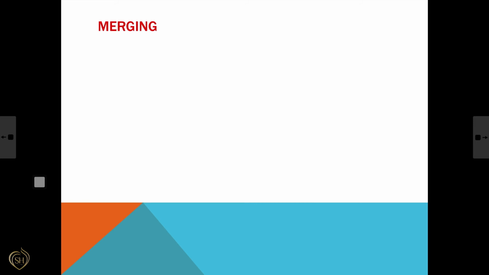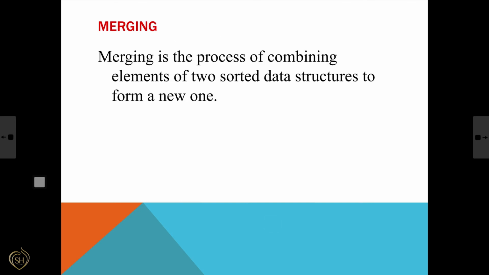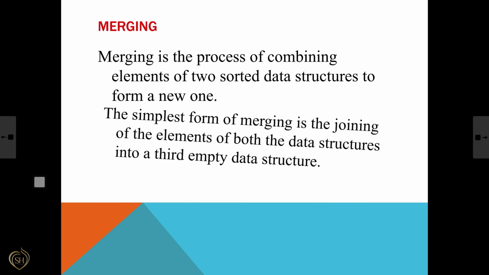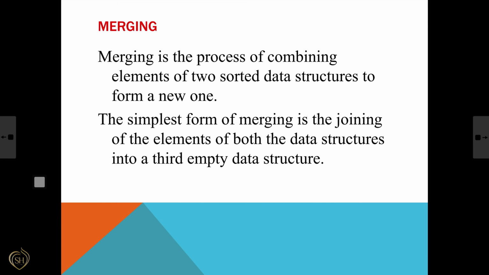Then the next one is merging. Merging is a process of combining elements of two sorted data structures to form a new one. So two data structures are combined to form a single data structure. The process is called merging. The simplest form of merging is the joining of elements of both data structures into a third empty data structure.